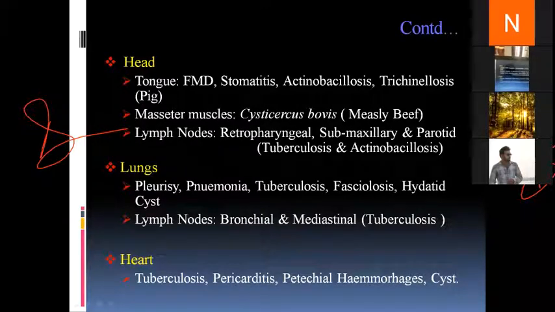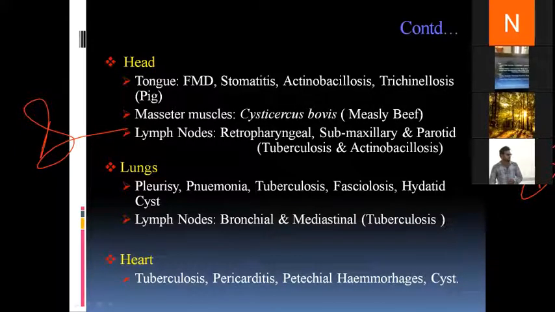So when it comes to the head region of the carcass, we first test the tongue, and for the tongue we target lesions related to foot and mouth disease, stomatitis, actinobacillosis, and in case of pigs, trichinellosis. Now in case of trichinellosis, the base of the tongue is examined for the presence of lesions related to trichinellosis.